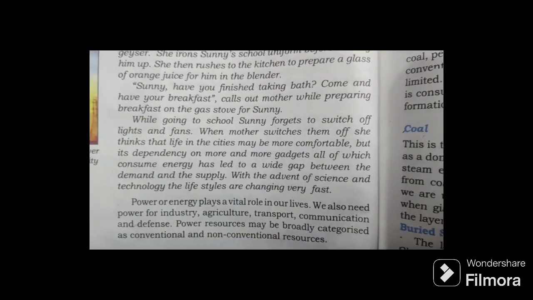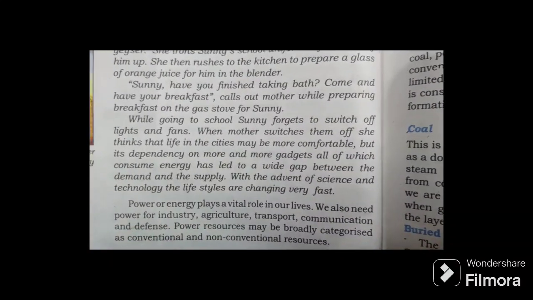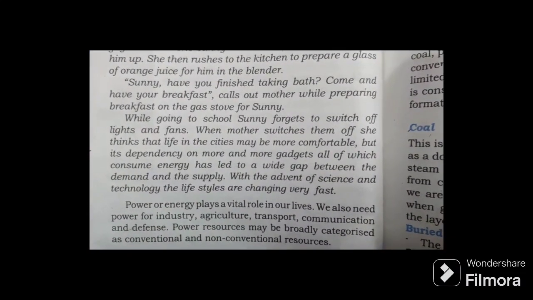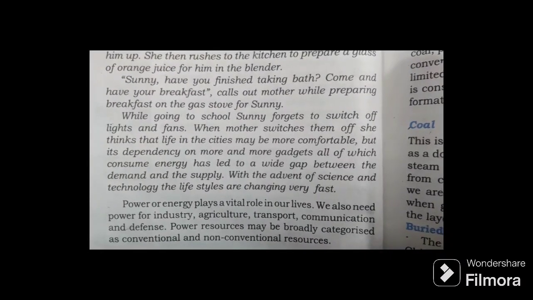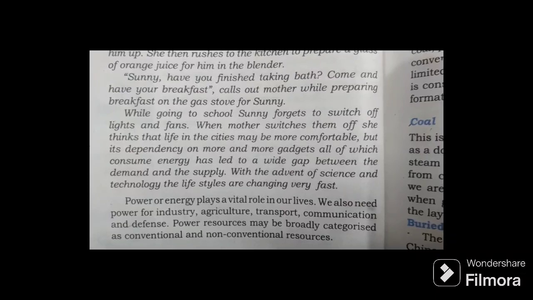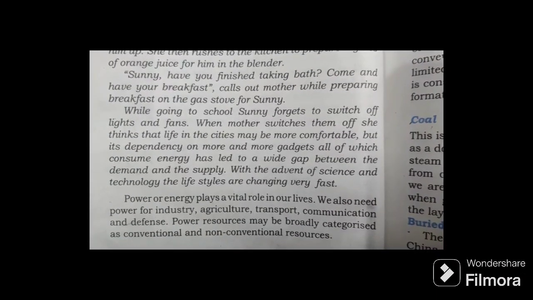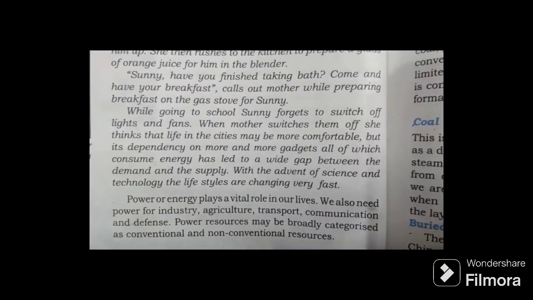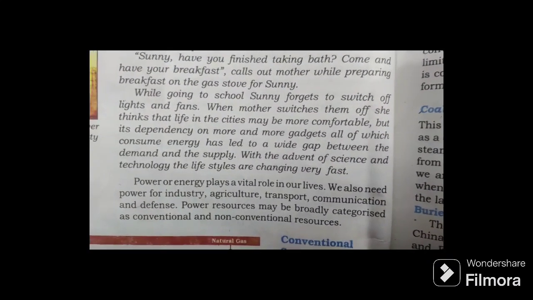While going to school, Sunny forgets to switch off the lights and fans. When mother switches them off, she thinks that life in the cities may be more comfortable, but its dependency on more and more gadgets, all of which consume energy, has led to a wide gap between the demand and the supply. With the advent of science and technology, lifestyles are changing very fast.